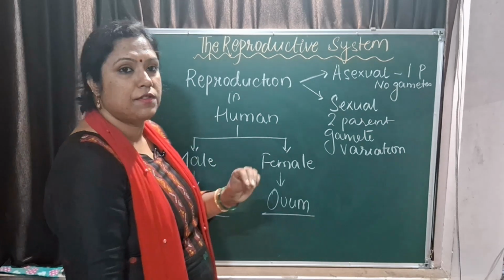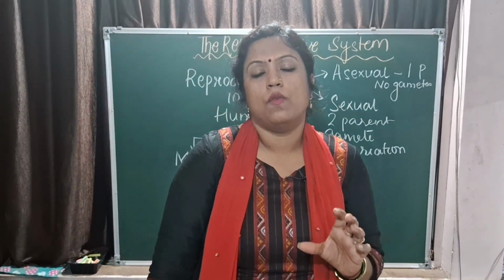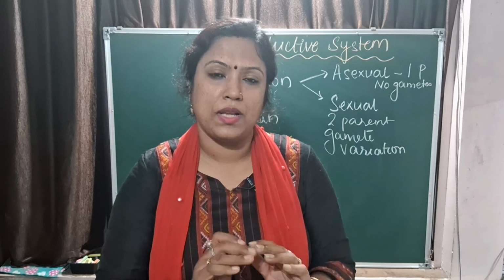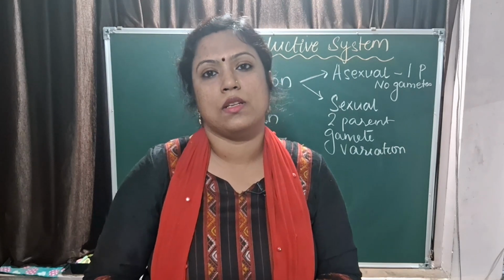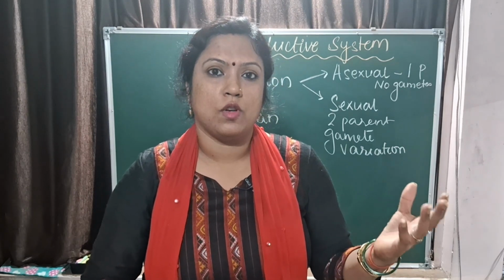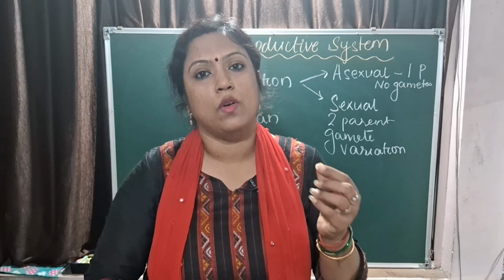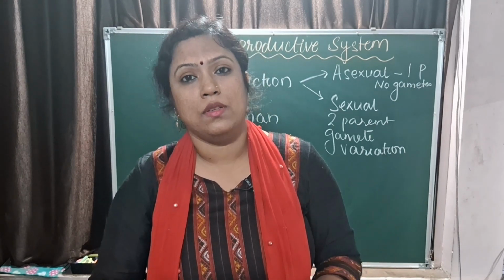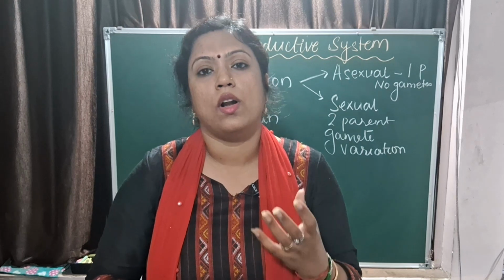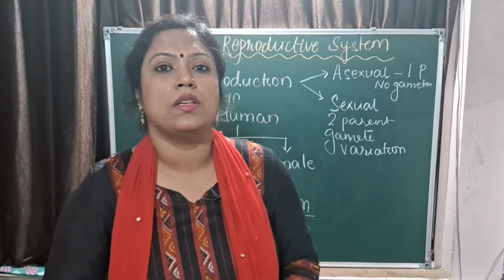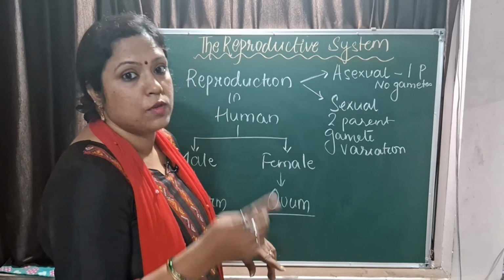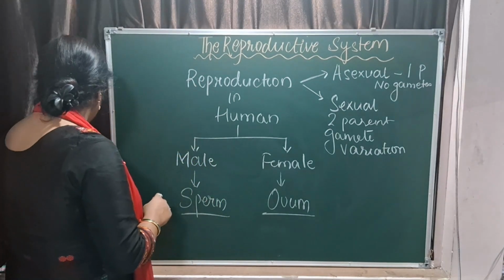Please remember, there is a difference between ovum and egg. Ovum is the female gamete. Egg is ovum plus extra things present along with the ovum. Like if you talk about the chicken egg, you have the ovum surrounded by the yolk and the albumin. So the entire content is called an egg, but the female gamete is called the ovum. I hope it's clear. So now let us have a quick dive into the male reproductive system.